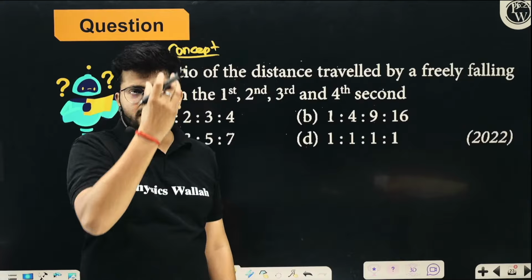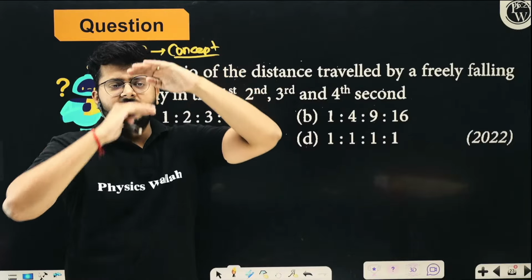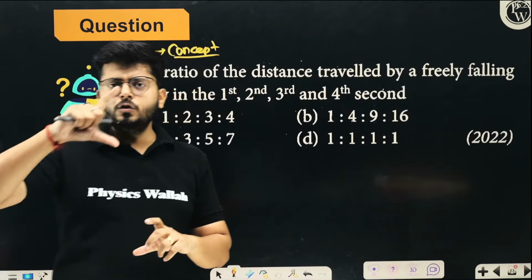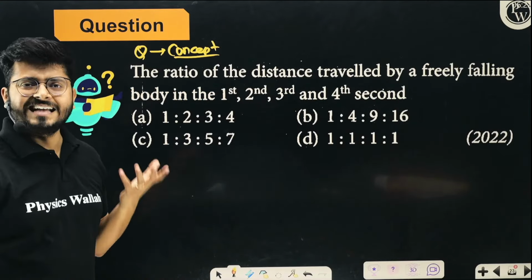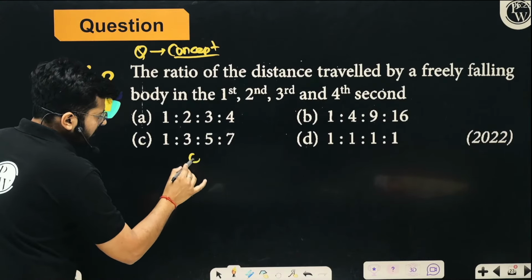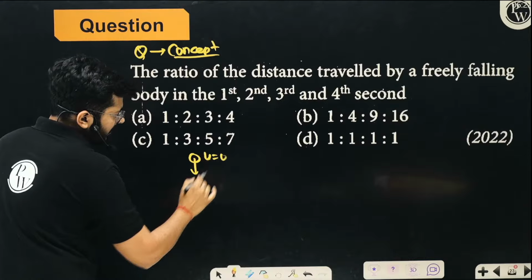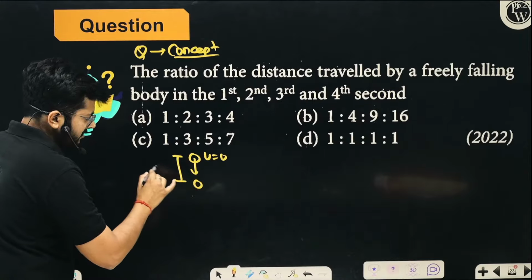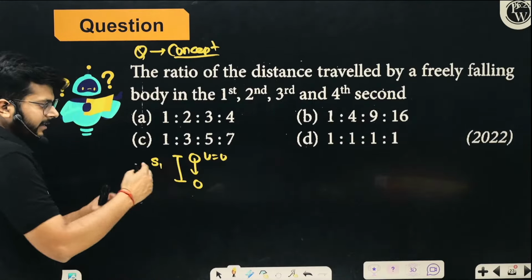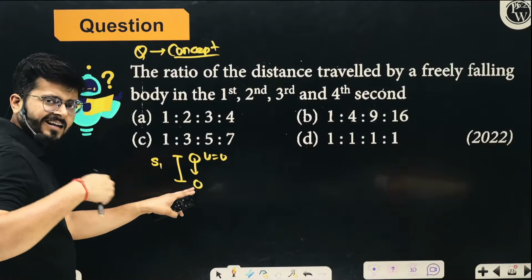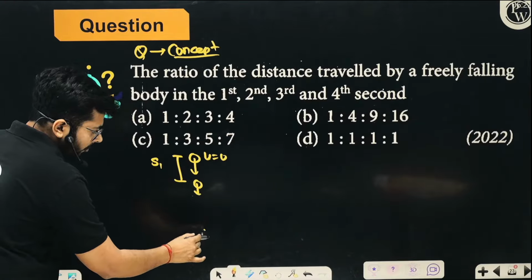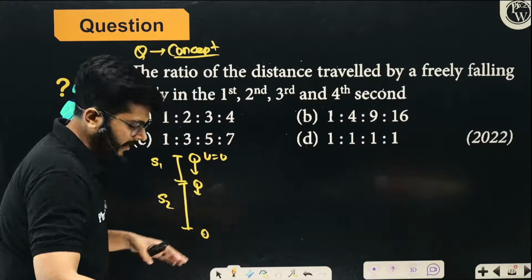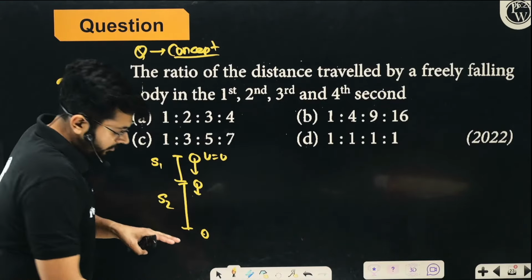A body that is falling will travel certain distances in every next second. The ratio of those distances are in odd numbers. You can calculate that as well. A body is falling, so it is accelerating. Initial velocity is 0. So from 0 it will accelerate. It will have some velocity after 1 second and it will travel some distance in the first second. Now it has some velocity and again in another second it will move, but it will move much further. So this is S2, and clearly in the next second, third second, it will travel much farther. In the fourth second, it will travel much farther.